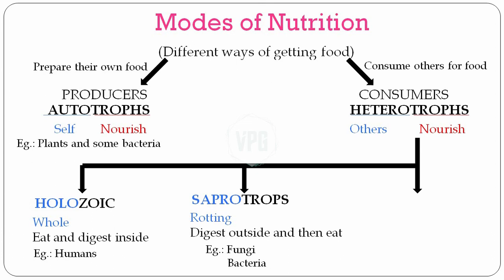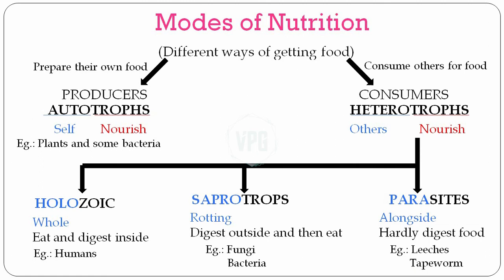Finally, what if you don't or you can't digest the food at all, whether it is inside or outside? Then what? Then you become a parasite. Parasites hardly digest any food. They depend on a host, meaning another living organism. For example, a leech is a parasite. It can get stuck on any of our body parts and then it starts sucking blood. Now, our blood directly contains digested food, and so it just starts getting nutrients from blood directly. So, they don't have to digest anything since they are depending on a host.